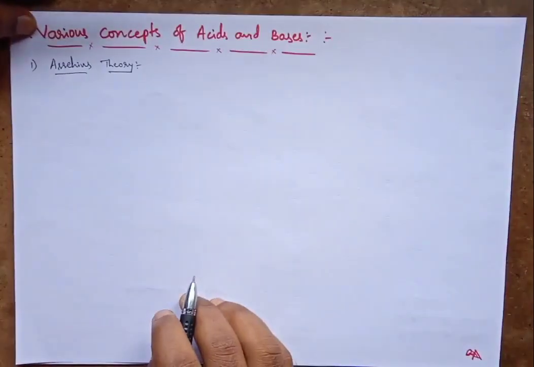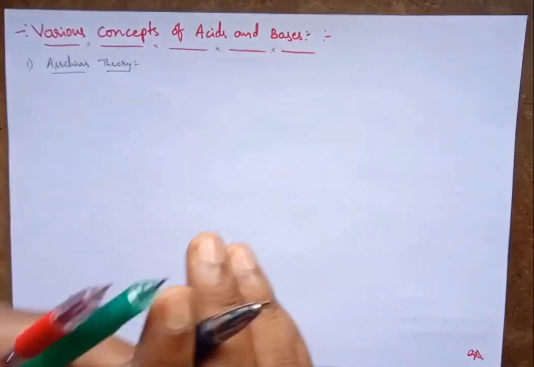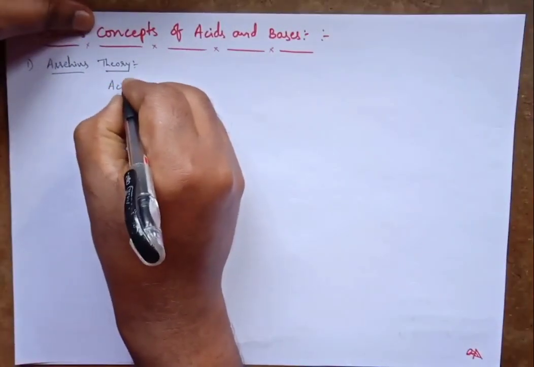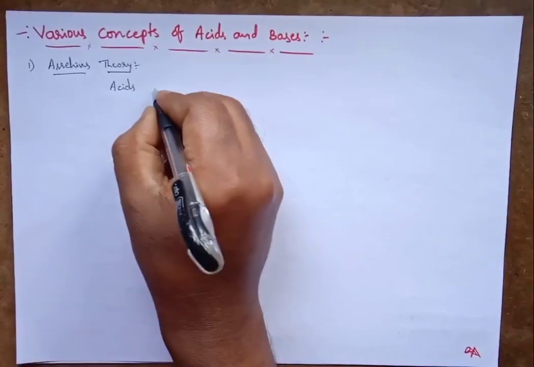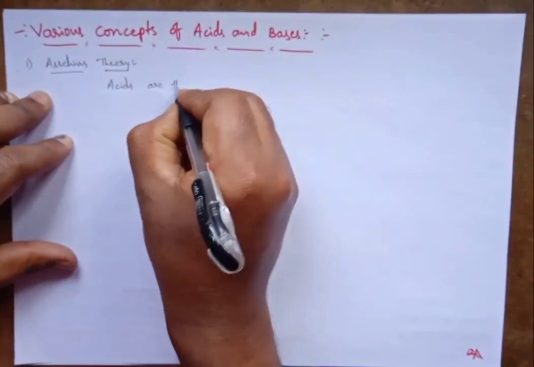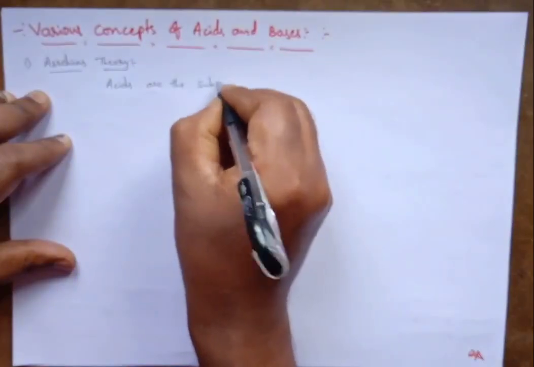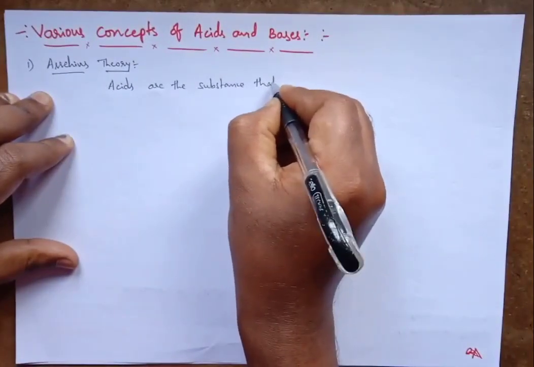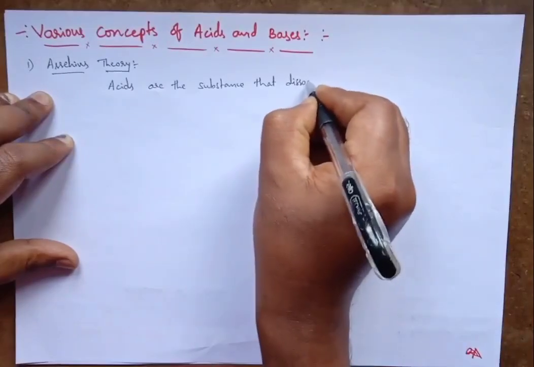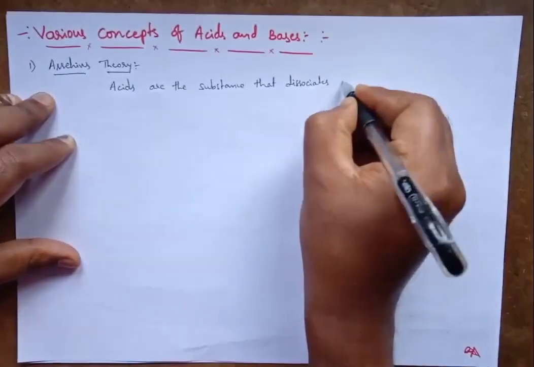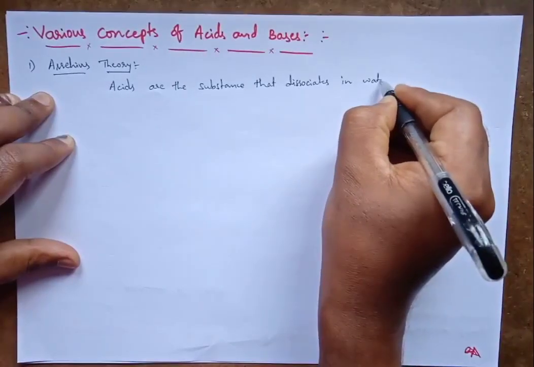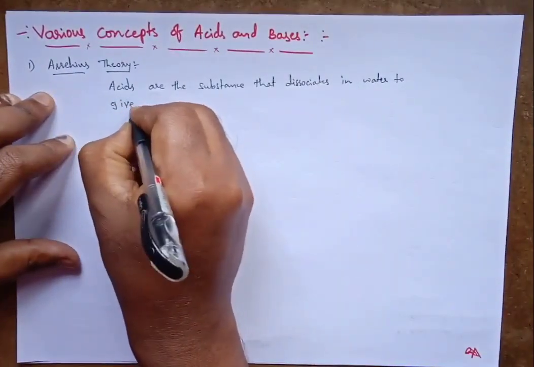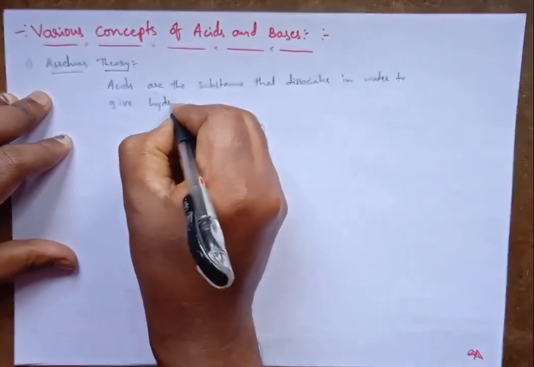According to Arrhenius theory, acids are the substances that dissociate in water to give hydrogen ions.